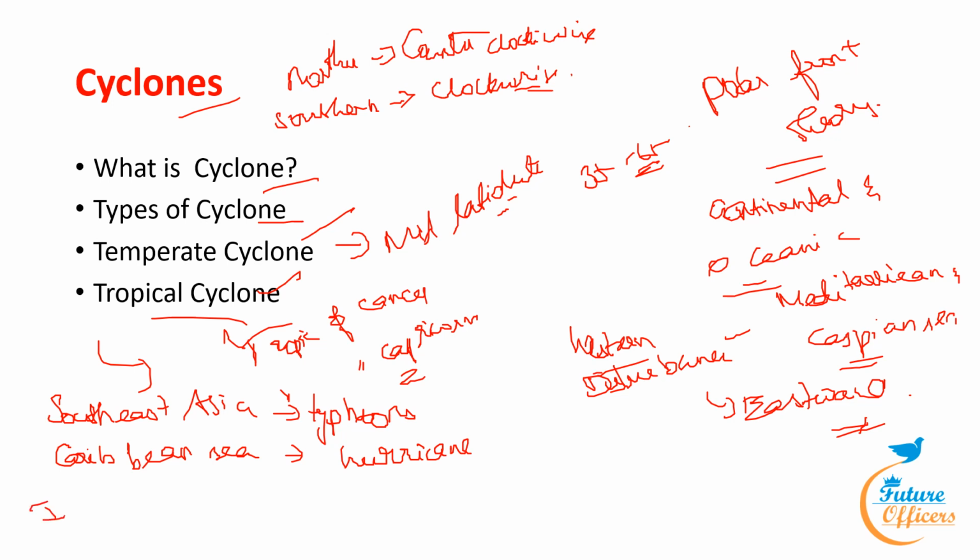In the Indian Ocean, it is called tropical cyclone.